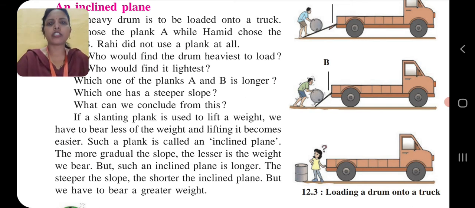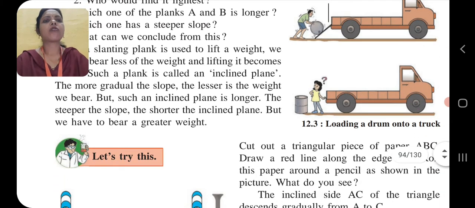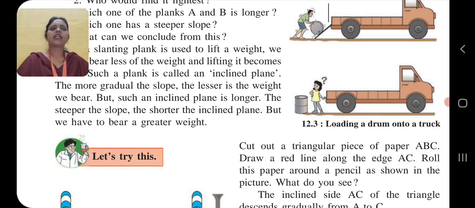The more gradual the slope, the lesser the weight we bear, but such an inclined plane is longer. For example, in the first diagram, the steeper the slope, the shorter the inclined plane. Which one? Figure B. But we have to bear a greater weight. Next, Rahi has to lift the biggest weight.